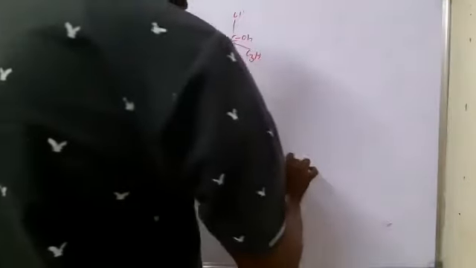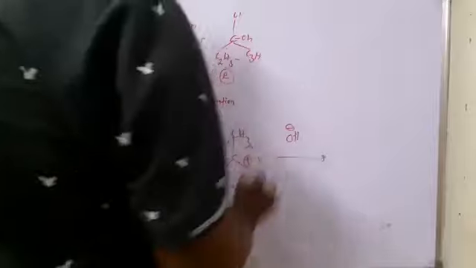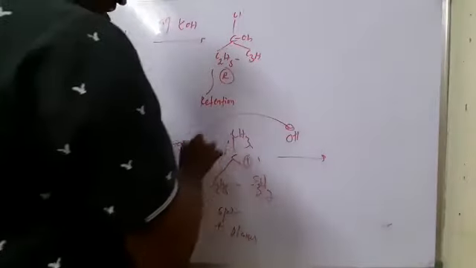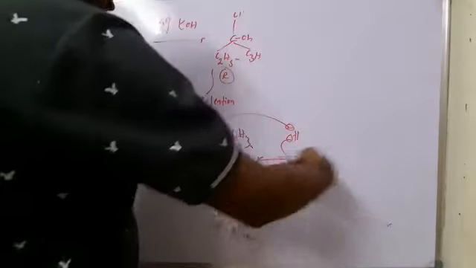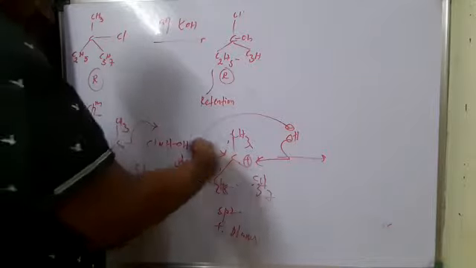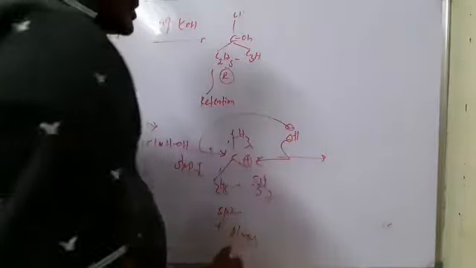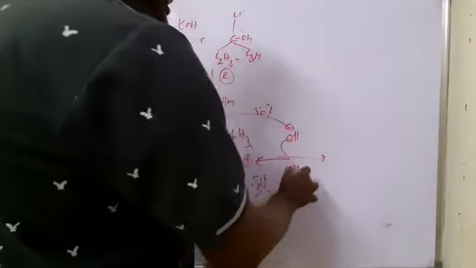In the next step, step 2, the OH minus ion from the aqueous medium may attack the formed carbocation from the back side or from the front side. This is the front side, this is the back side, with respect to chlorine. So there are two chances: 50% attack here, 50% attack there.